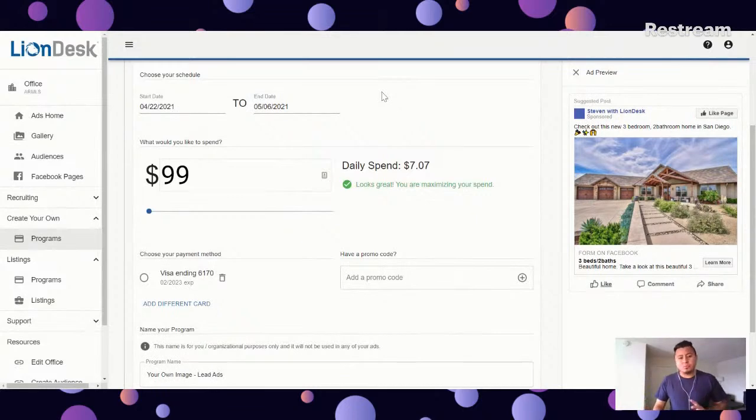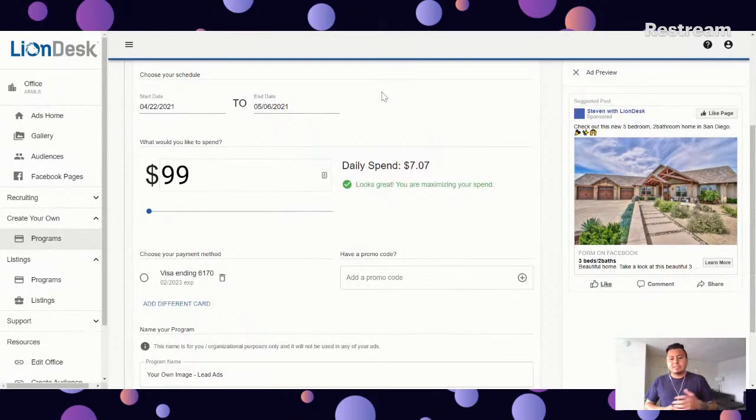So I have the ad running for 2 weeks, and I highly recommend having it for at least a week, if not 2. If you can do it longer, that's even better. And the reason is because of the Facebook algorithm. Once you launch this ad, Facebook is going to keep track of the ad, and it's going to see who is engaging with this ad, right? And this algorithm is going to pick up on the characteristics of the people that engage with your ad. That way it can serve this same ad to other people that fit a similar profile, right? So you want to give Facebook some time for the algorithm to pick up all of these different characteristics, right?